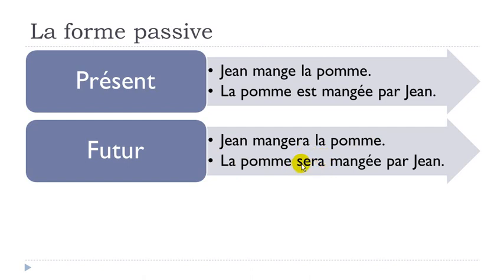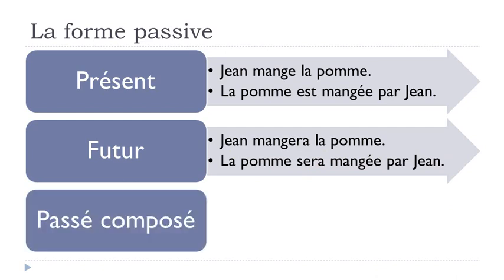So you definitely should know by heart all the forms of être, and obviously avoir, but not avoir for this lesson, but still. So you should know them by heart because you will have to use them. For instance, in this passive form, you must use them. So la pomme sera mangée par Jean. So the rest doesn't change. That's the only thing that you will have to change. You put this être form, okay, at the correct tense. In that case, it's the futur.